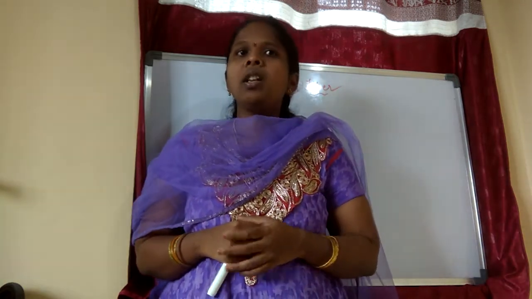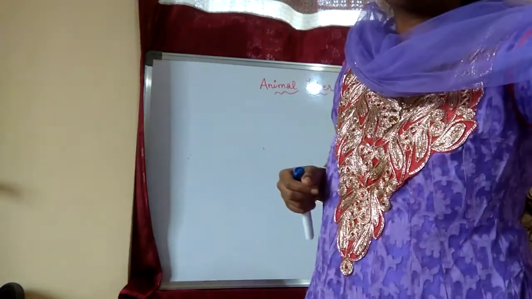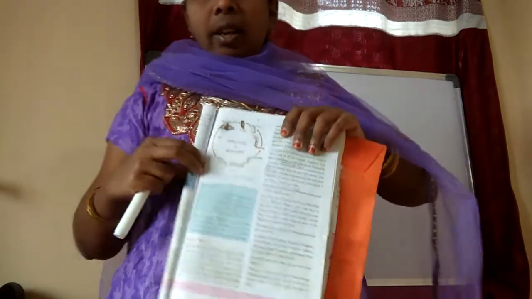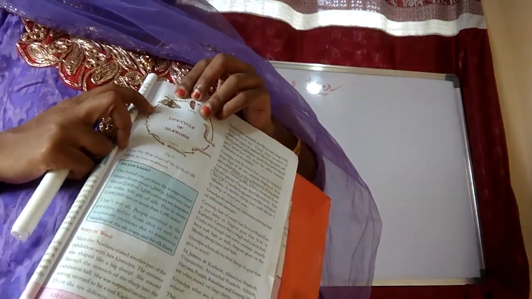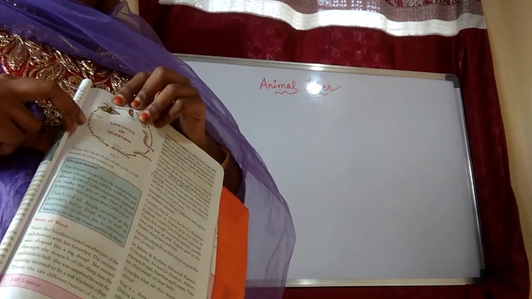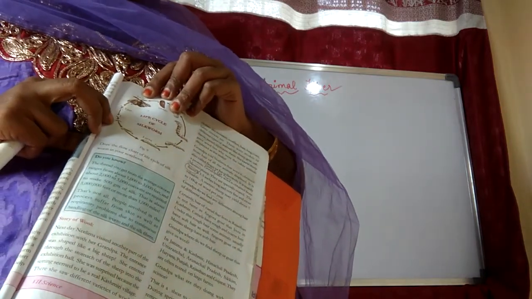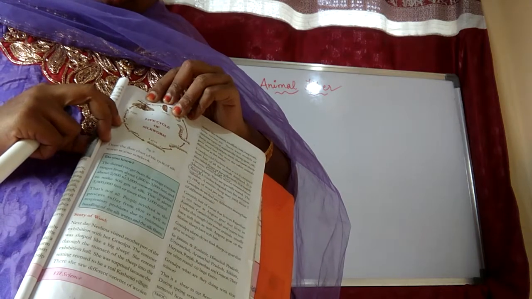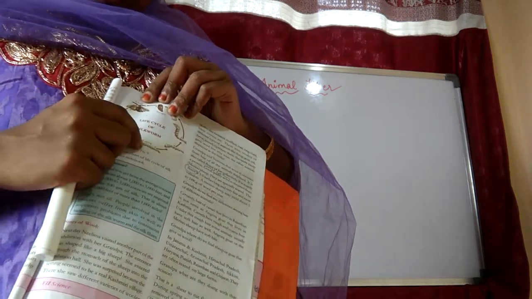Okay children, so this is the silkworm. See the silkworm and the life cycle of silkworm. See how it is. First it is eggs. First it is laying the eggs. After that, like this, small insect, small stages it is coming out.